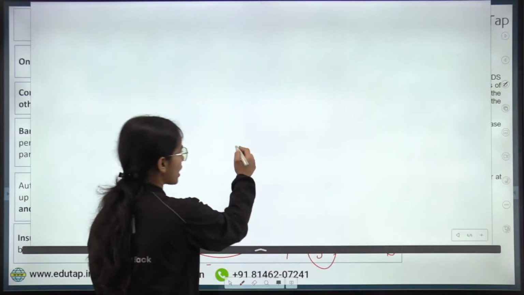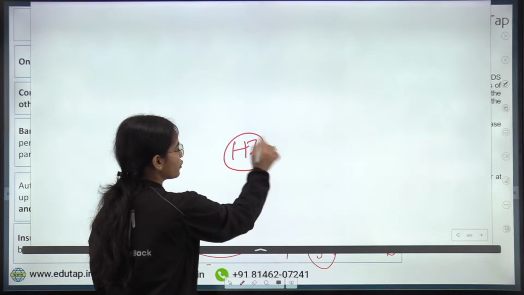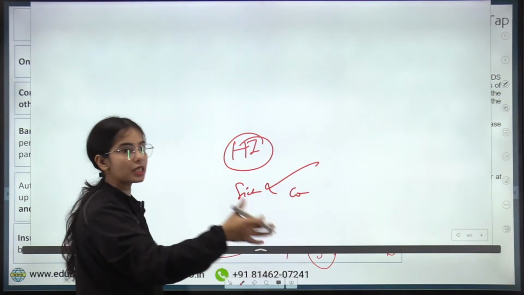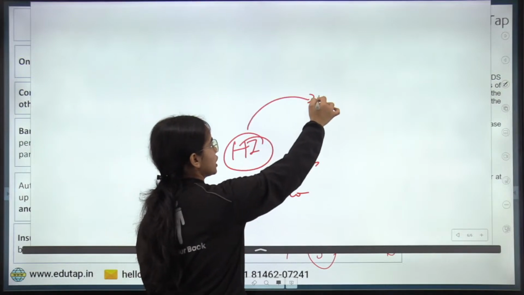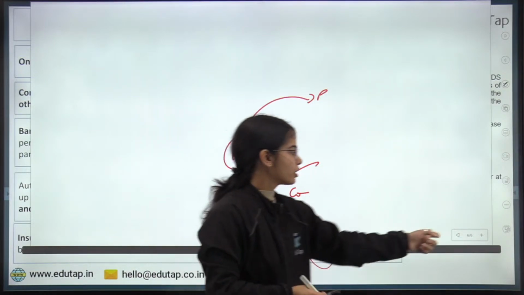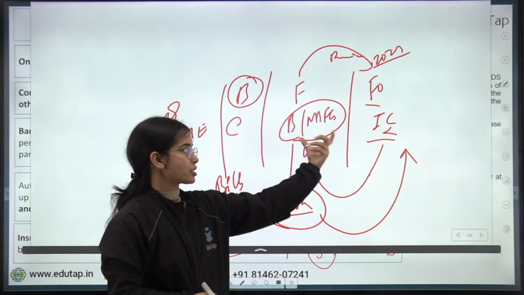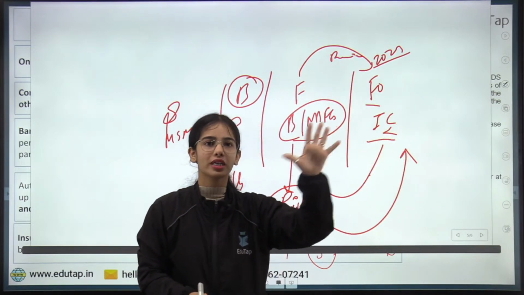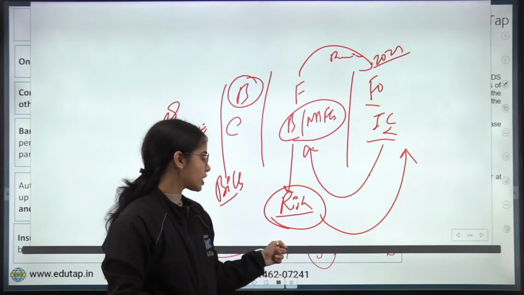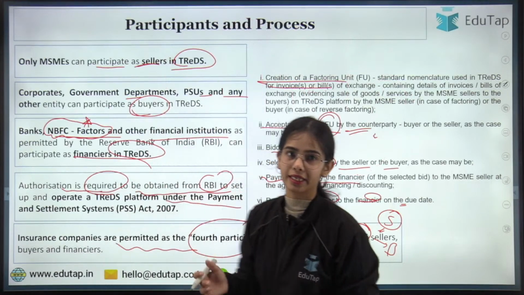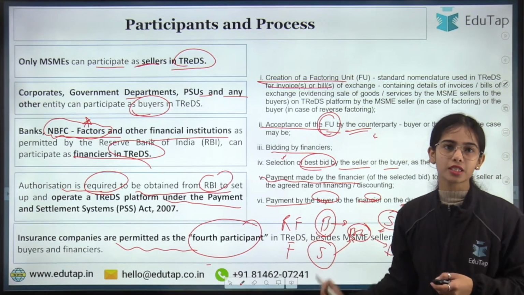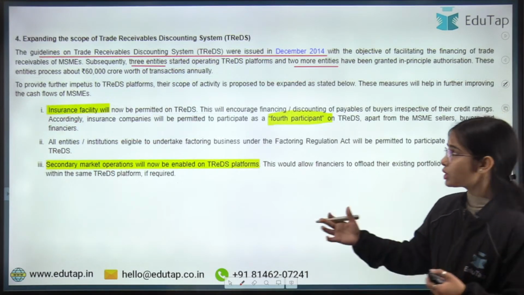Okay, like you have health insurance. If you fall sick, then you get the coverage. But if you are not falling sick, you still have to pay the premiums. So similar is the idea with the financiers. Financiers will have to pay the premium to the insurance company. In case the default happens, the insurance company will cover the default. So this is the idea. Okay, so insurance companies are permitted as the fourth participant in the TReDS platform. So this was announced in 2023.